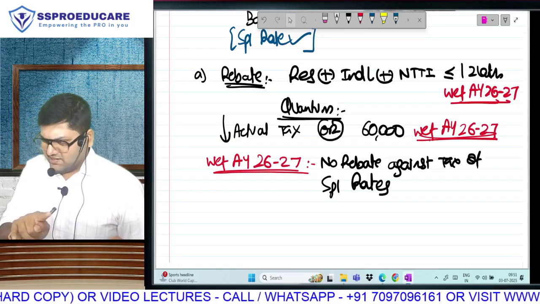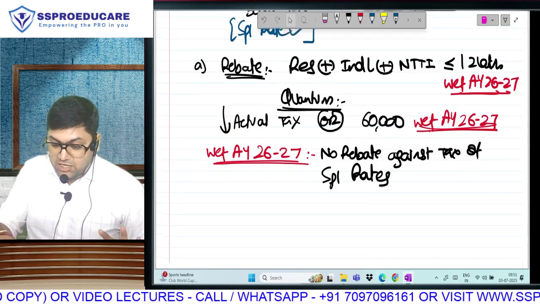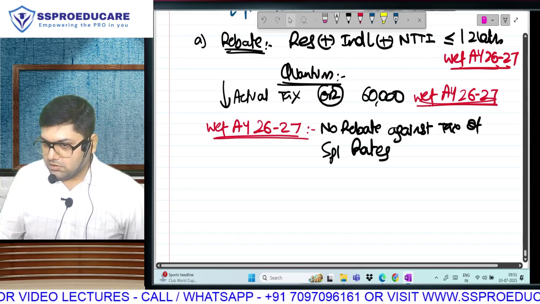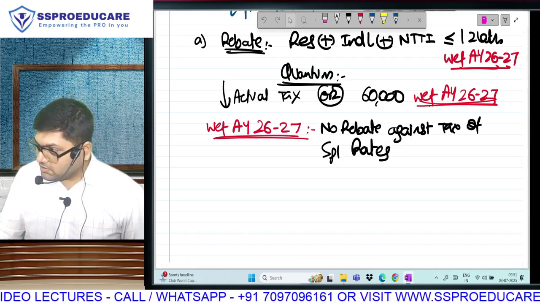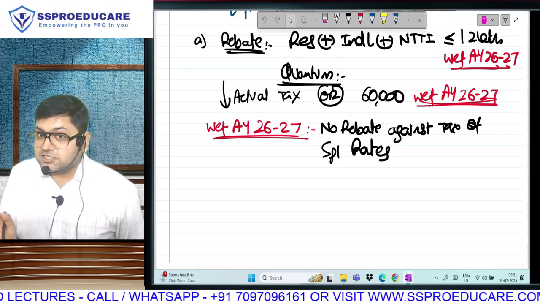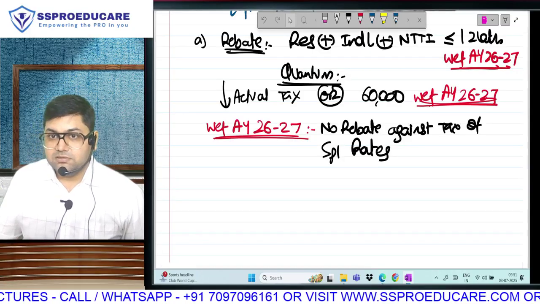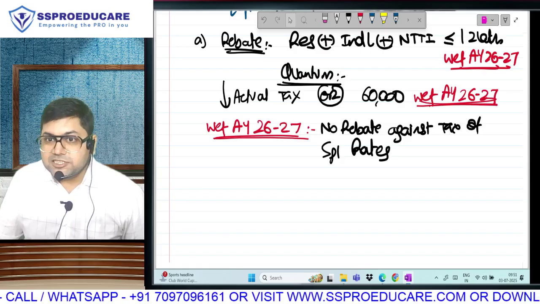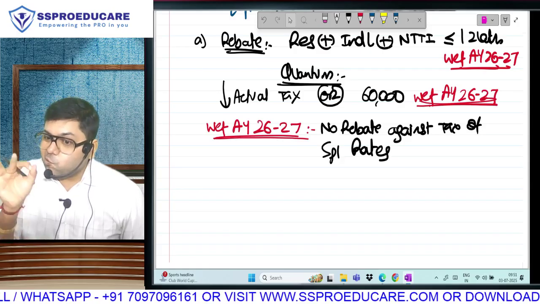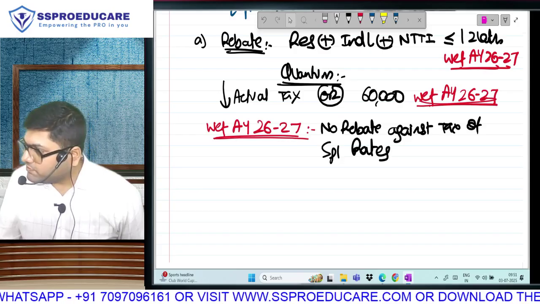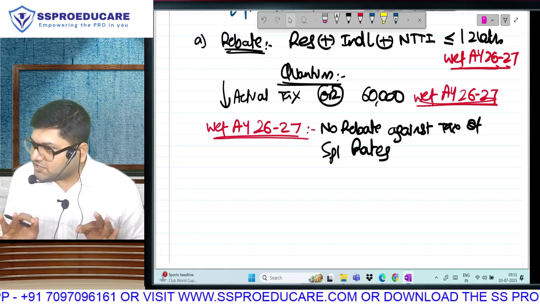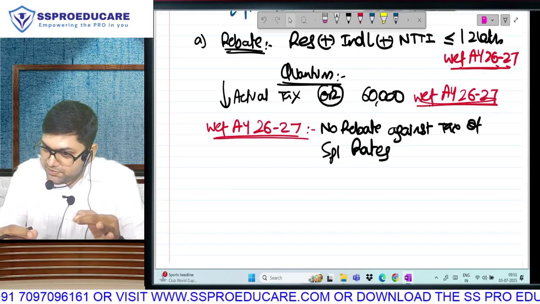Auntie still wants to make the new regime look attractive. So last year, not an amendment, she did something that was never seen before. This is not an amendment. But this is something that we have never seen before. Marginal relief is allowed only and only in calculation of surcharge. Surcharge is the only place where we have marginal relief. We studied the concept of marginal relief.